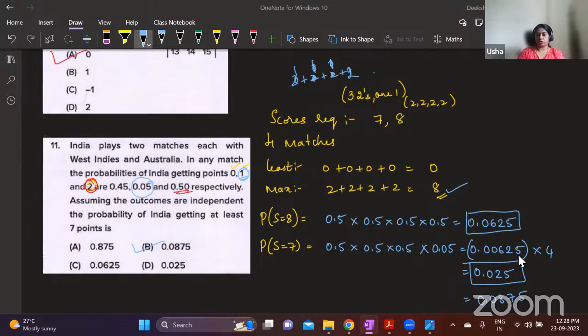This score is 0.0625. But 1 can be there in the 4th match also, or in the 3rd match, or in the 2nd match, or in the 1st match. So 4 different chances are there, and for everything the value is going to be the same. It's just that where you're writing this 0.5 varies, but everything else is the same. So you will get the same value 3 other times also. So we are multiplying this with 4, and then add these two, that gives you the answer.